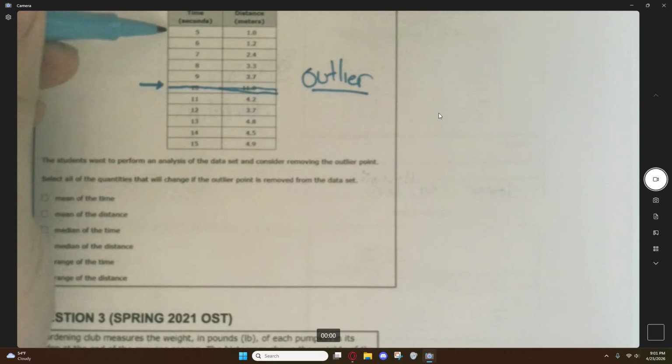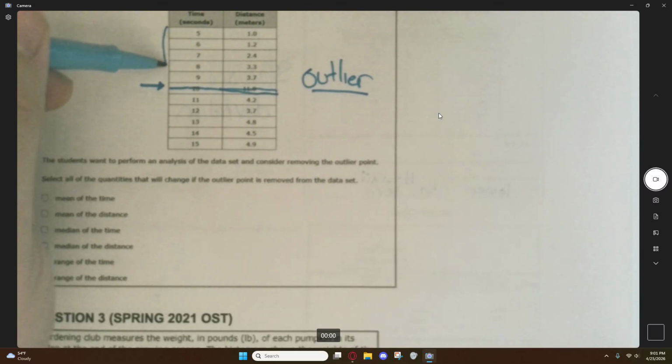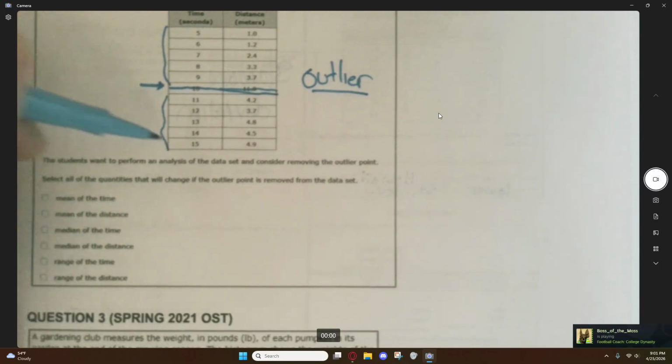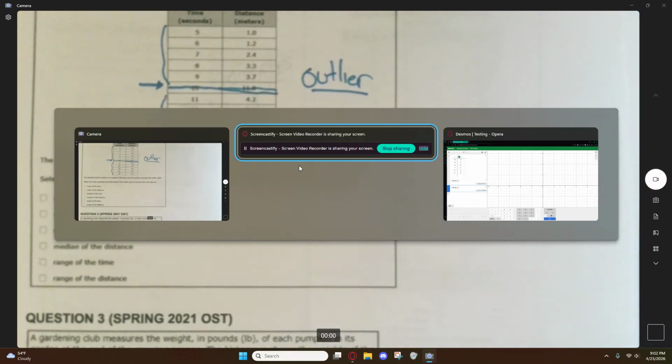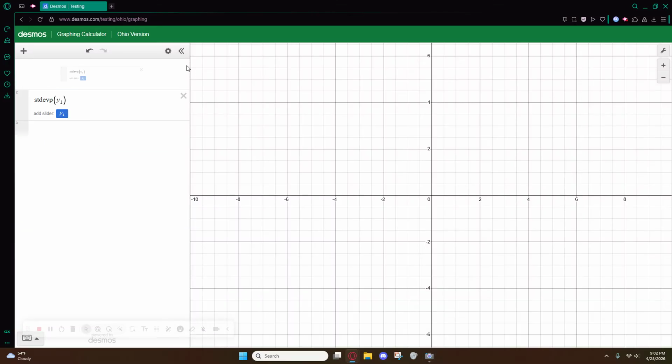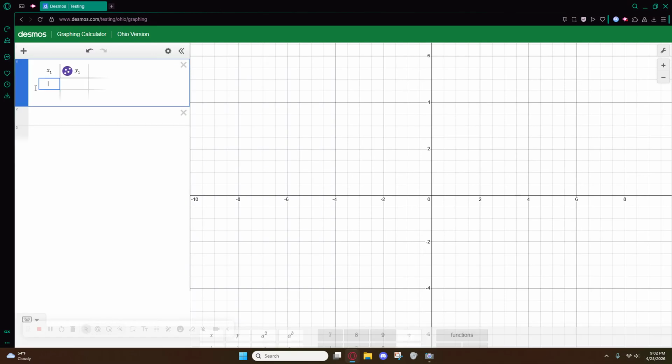So first we talk about the mean of the time. The mean of the time would actually, hilariously, not change. Let's put this information into Desmos. That's what we should be doing at first. I gotta clear out my stuff from the last video. Here we go. We're gonna put it into a table.